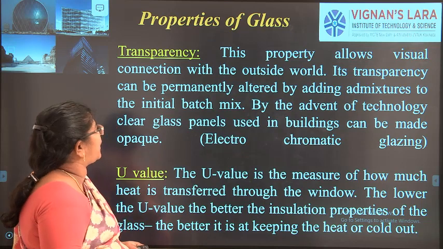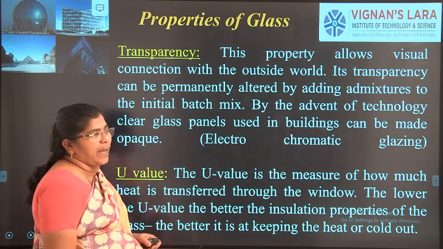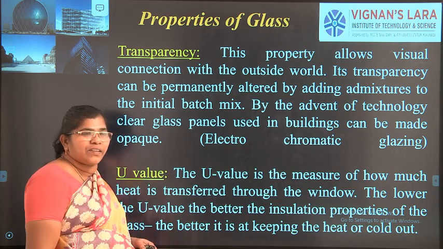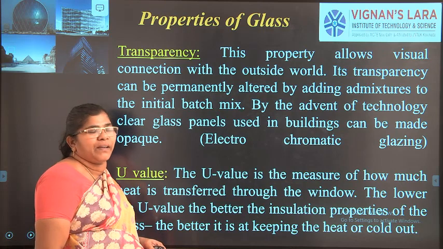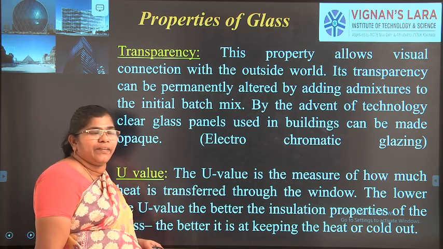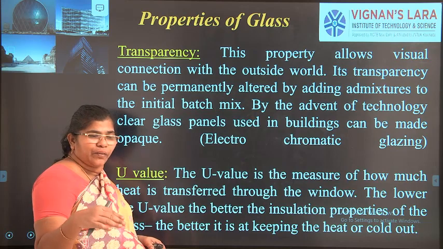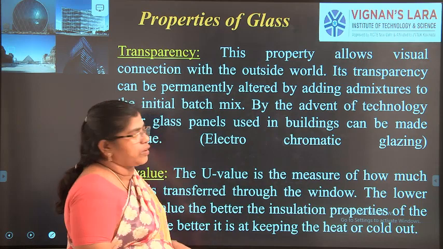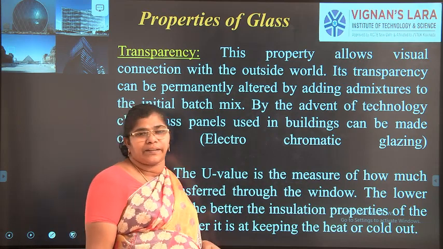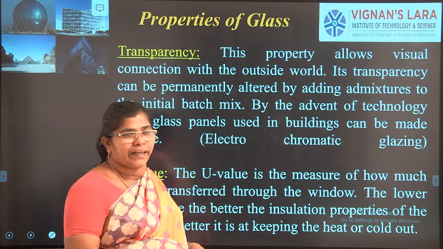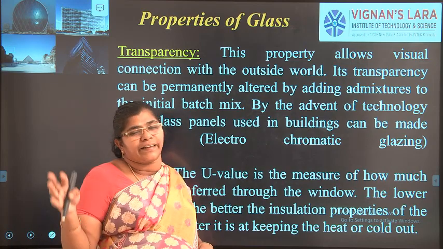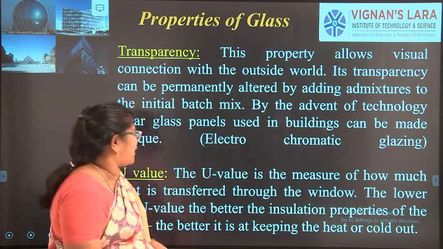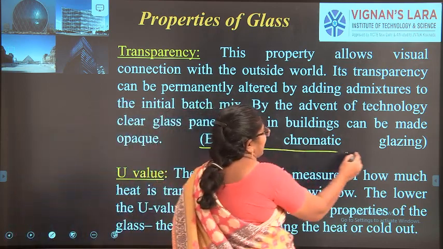Properties, the first one: transparency. It has a transparency by which we can see from inside and outside, and we can add some admixtures to impart color, or even make it so that from one side we can see outside and the other side is an opaque medium. Nowadays the windows of houses are made like that. From inside we can see outside, but from outside they cannot see inside. That is called tinted glass. Even in cars we have that type of glass. That is the electrochromatic glazings.